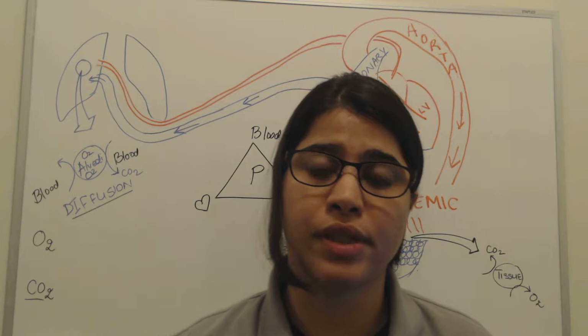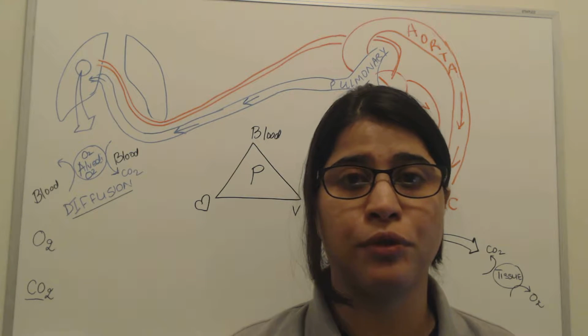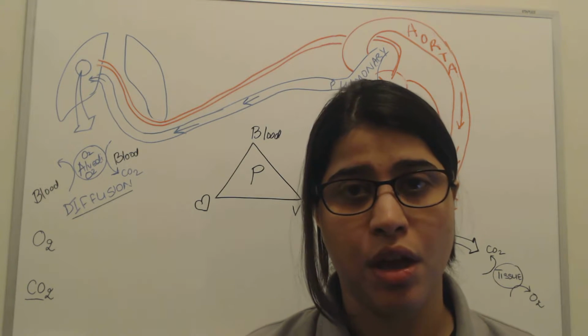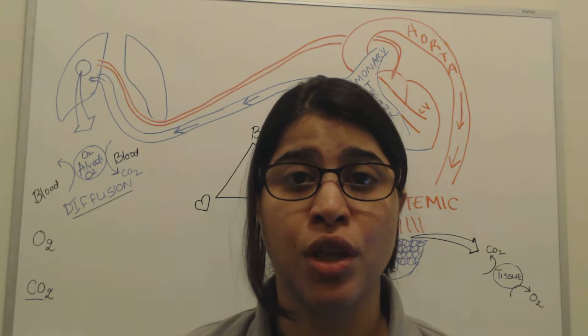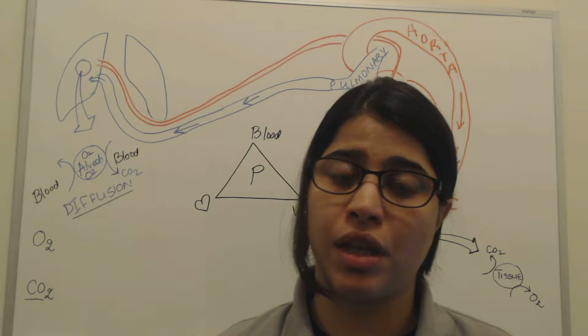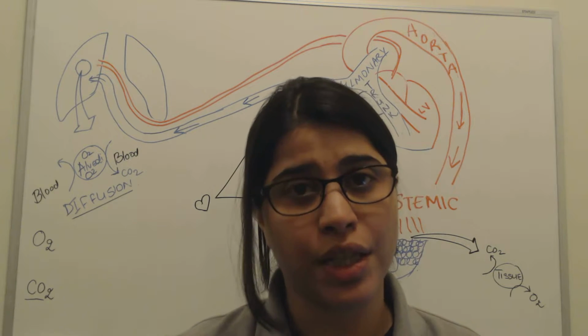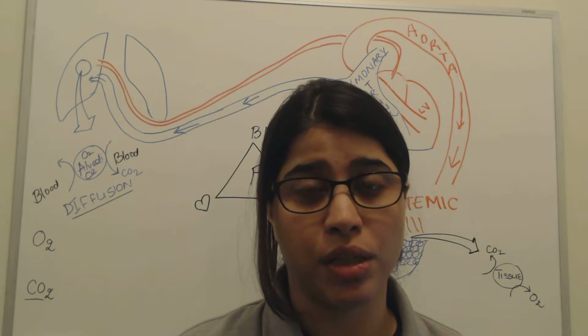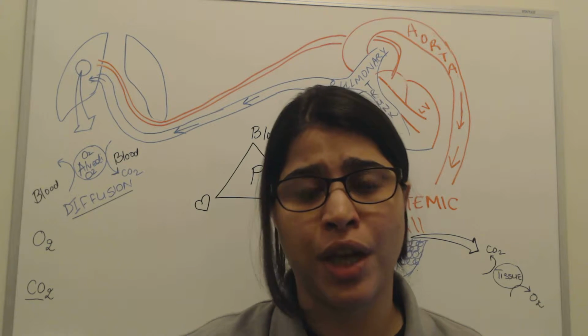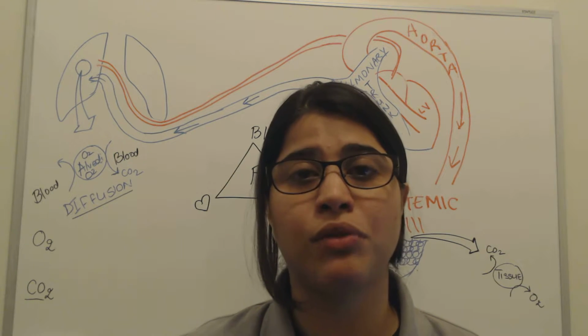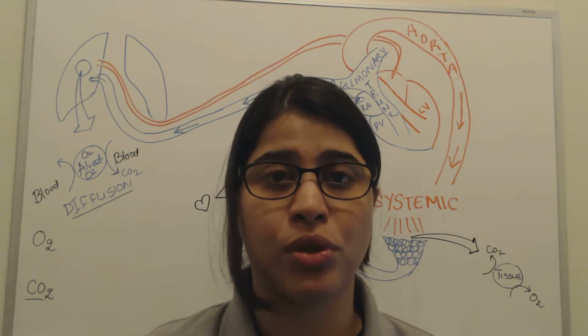Shock is a state of systemic hypoperfusion which is due to the failure of the cardiovascular system. The cardiovascular system is responsible for maintaining the perfusion, which is basically supplying the cells with oxygen, nutrients, and taking out the waste products from the cells. If cells do not get an adequate amount of oxygen and if they have accumulation of waste products, they will eventually die, which happens in shock.